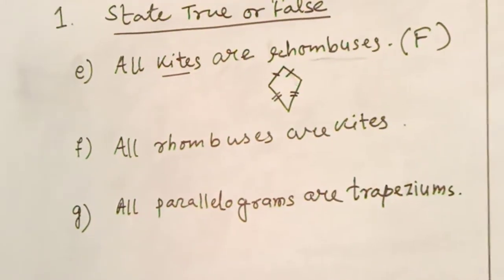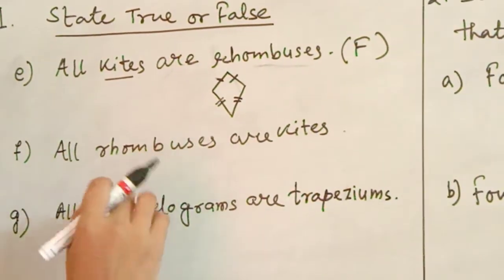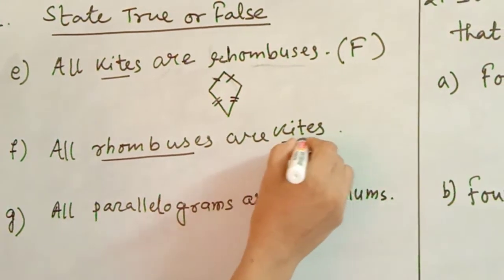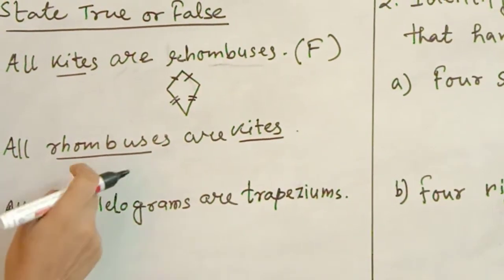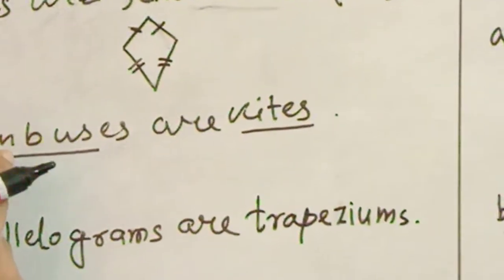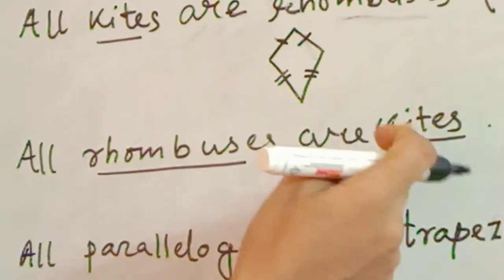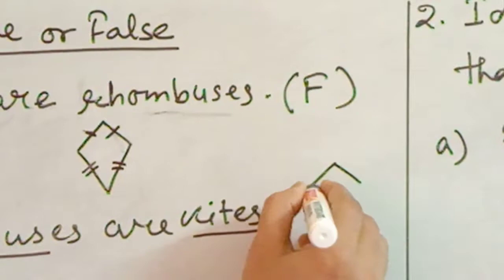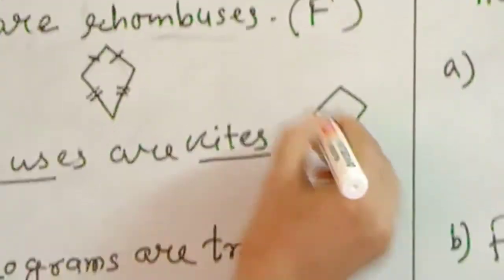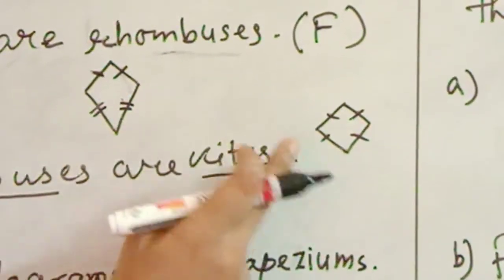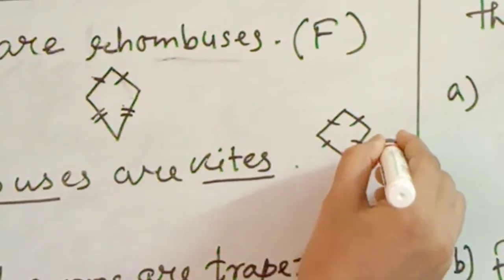Now the next one: all the rhombuses are kites. Yes, it is possible, because it is the opposite. Rhombuses mean all sides are equal, and kites mean only adjacent sides are equal. Now think of the polygon which has all sides equal; that means adjacent sides must be equal. Say I am drawing one rhombus here, a rough diagram, where all the sides are equal.